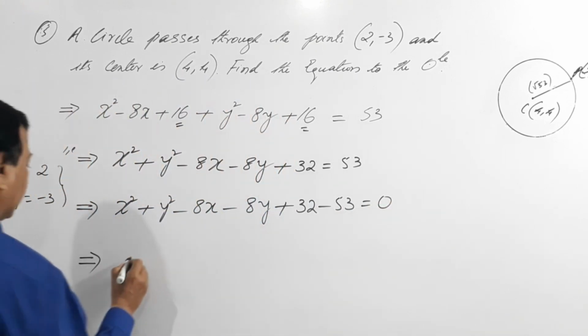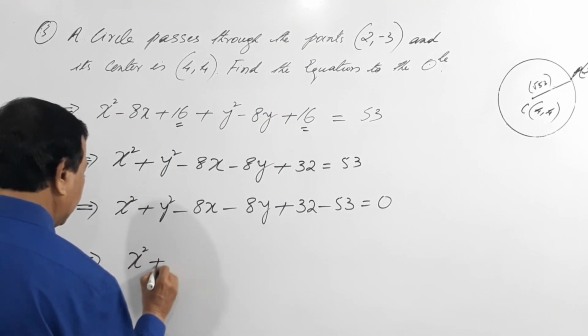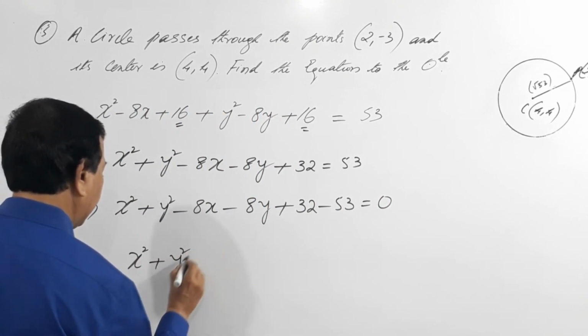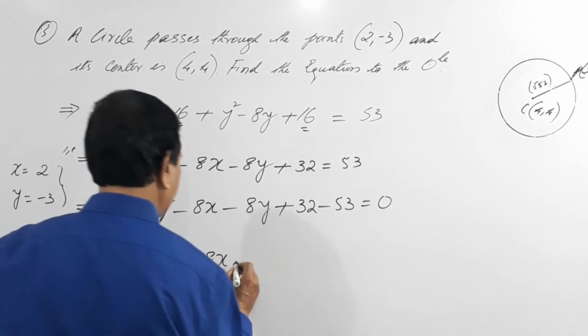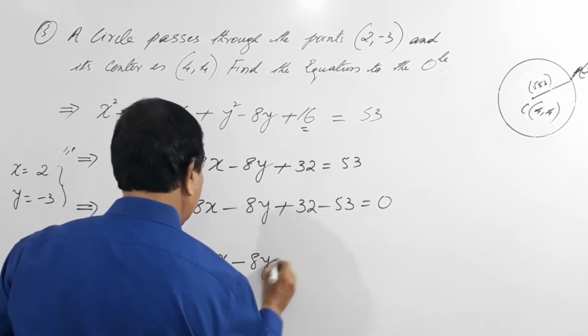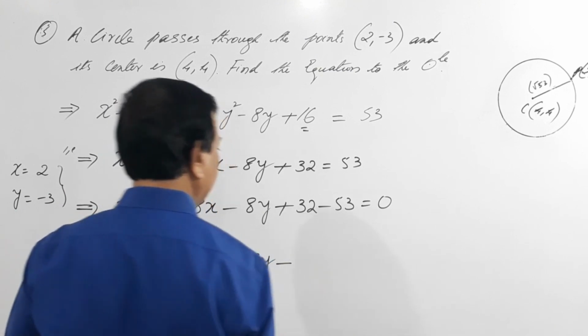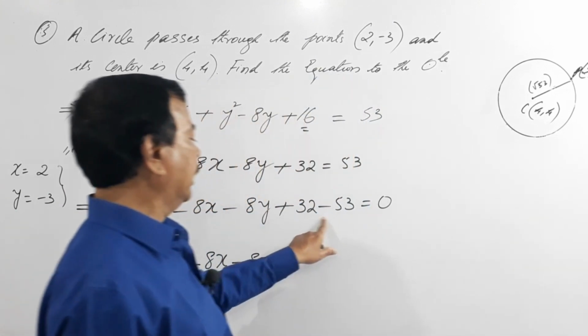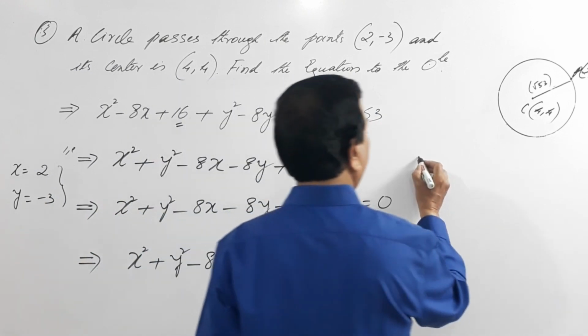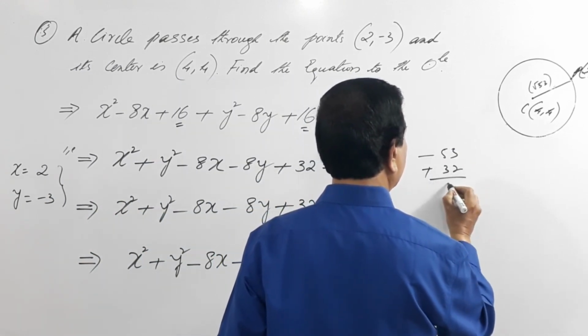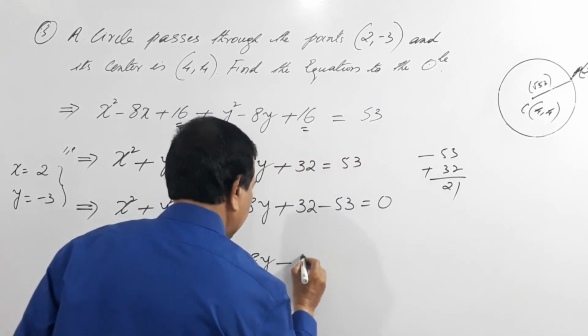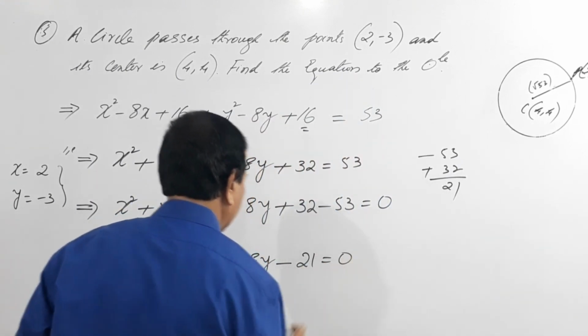That is equals to what? x square plus y square minus 8x minus 8y minus, because minus sign is greater than plus, so minus 53 plus 32, that is 21. So minus 21 equals to 0.